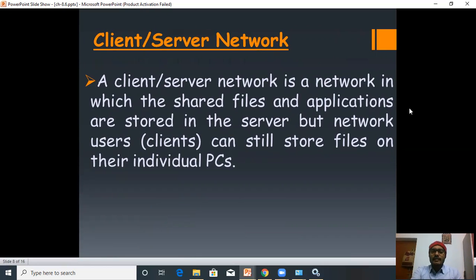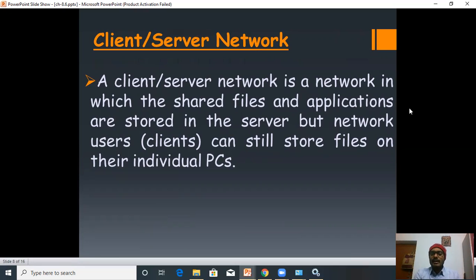A client-server network is a network in which the shared files and applications are stored in the server, but network users, you can say clients, can still store files on their individual computers.